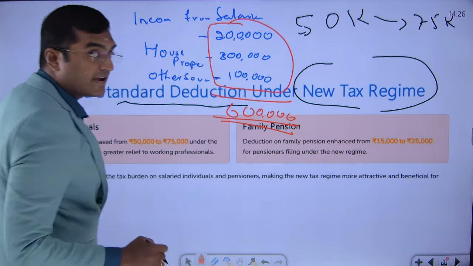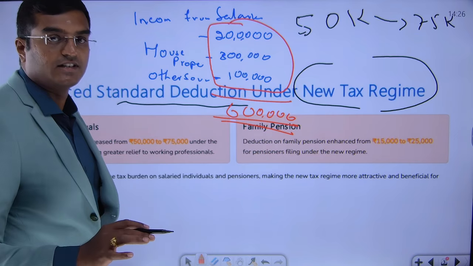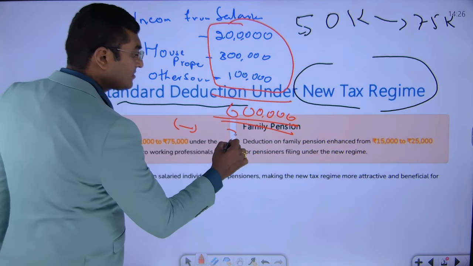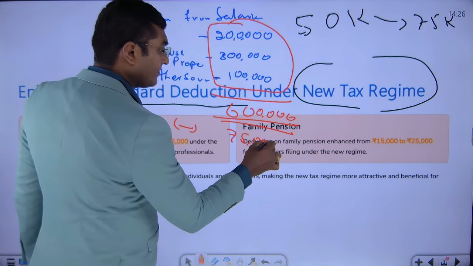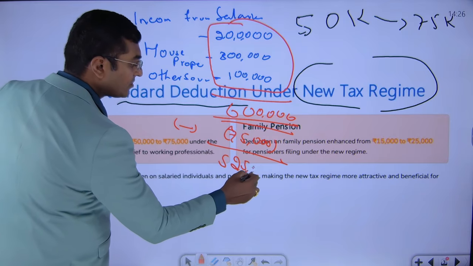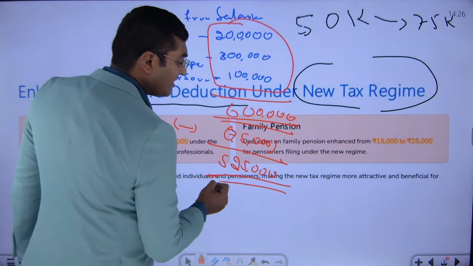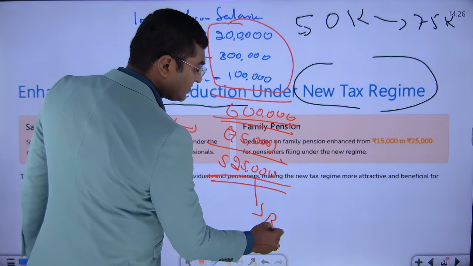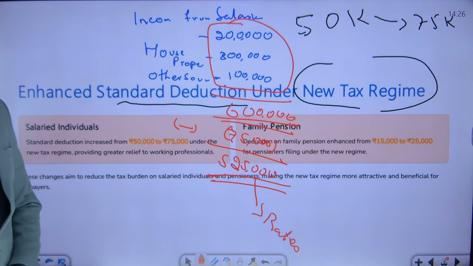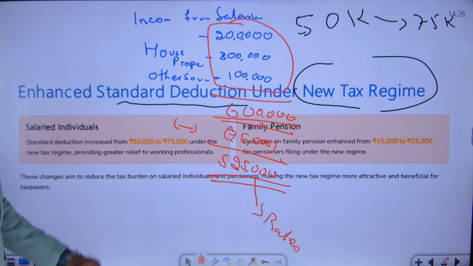So from this 6 lakh rupees, assuming that there are no other further incomes, you are deducting a deduction of 75,000 rupees. Therefore, your taxable income will be 5,25,000 rupees. Now on this 5,25,000 rupees, the rates will be applicable. The slab rates will be applicable in case of individual or respective slab rates, whatever is relevant, those will be applicable. I hope all of you understood, dear friends.